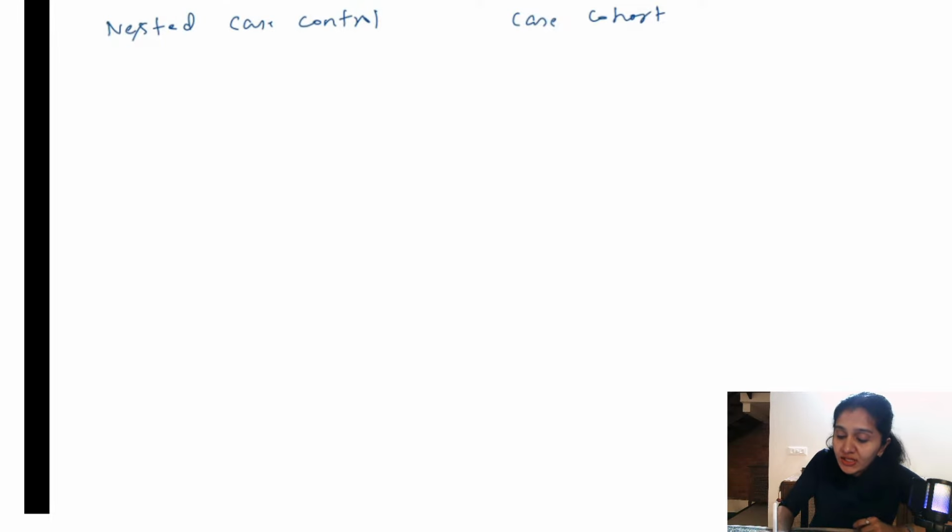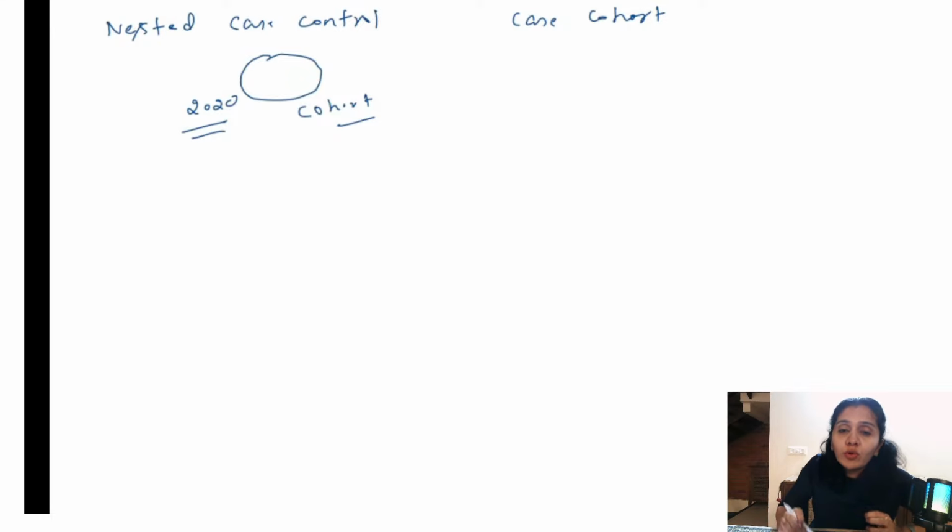So what happens here? What is the design of nested case control study? So there is a cohort. So what is a cohort? It is a group of individuals who share similar characteristics, right? Plus we also have some baseline investigations done on them, like urine examination, blood examination, risk factor evaluation. So we know something about this cohort already, all right? So we are observing them, okay? For example, we are in the year 2020 and we are observing them. And what we are trying to find out here is whether smoking leads to lung cancer or not. I am taking the same example again.